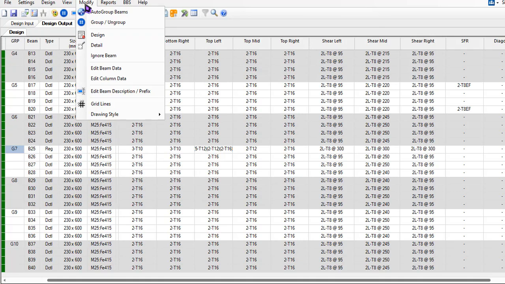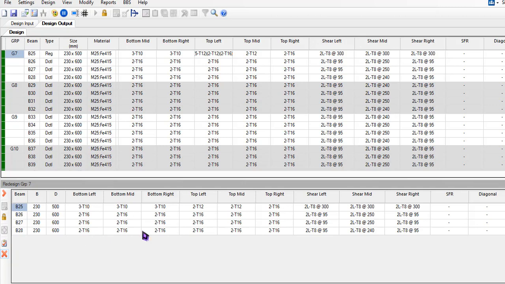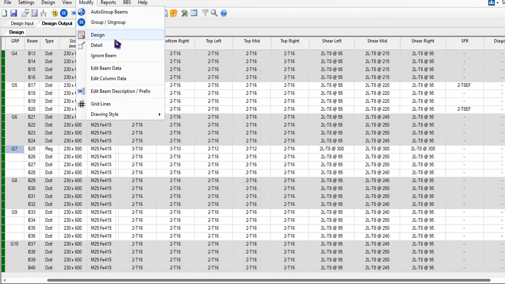Let me get into the editing part of this. I can design it. You can see the stuff is right here. You can have 2 layers and 3 layers here. Let me see whether it works or not. I'm not sure. That has been redesigned by the software. The software is smart enough to tell you that there is no requirement of that much ASD. It's always looking for economic design, so I'm not going to play on here. That's all about the modify menu.